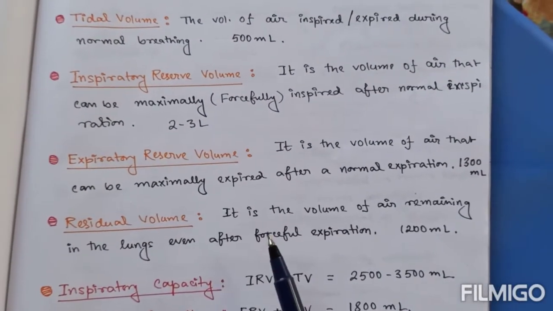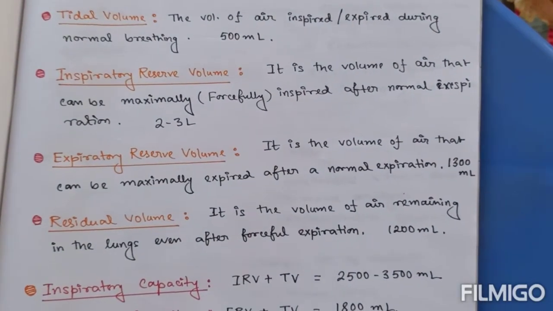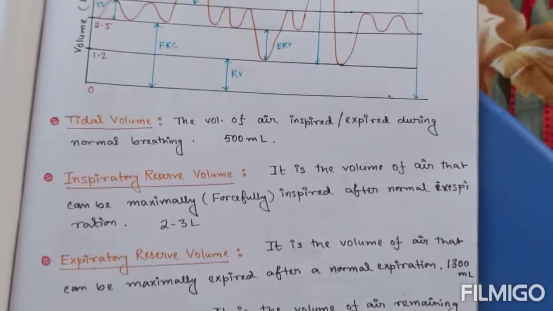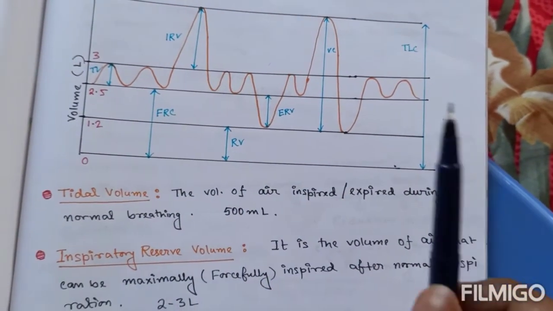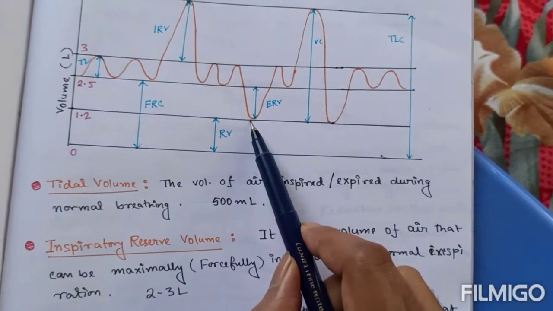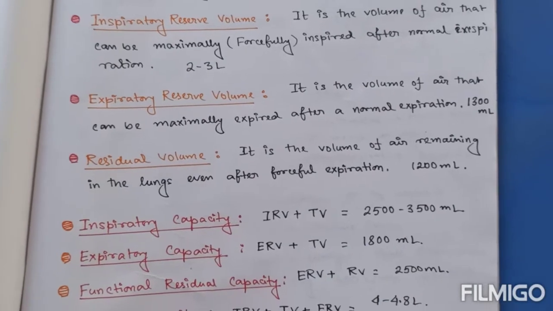And residual volume is the volume of air remaining in the lungs even after forceful expiration. That is, this amount of air remaining in the lung after forceful expiration, and it is approximately 1200 ml.